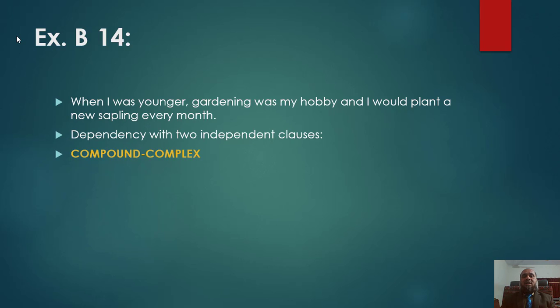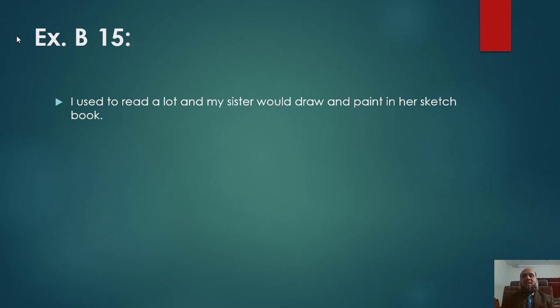Now sentence number 14. When I was younger, gardening was my hobby and I would plant a new sapling every month. In this sentence there is dependency of two independent clauses. So it is a compound complex sentence. There are two independent clauses: gardening was my hobby and I would plant a new sapling every month. And these two independent clauses have one dependent clause, when I was younger. So it is a compound complex sentence.